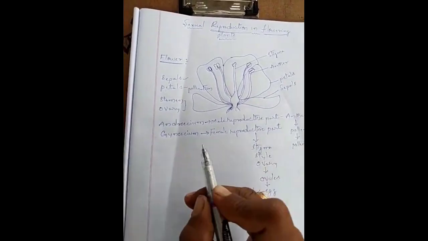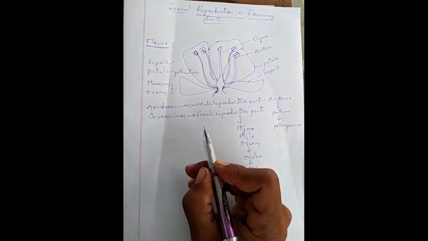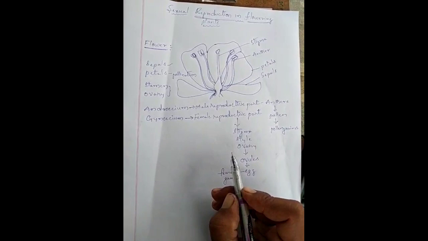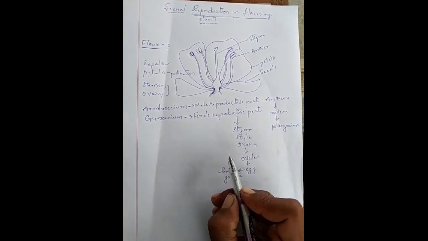Now we call the androecium and gynoecium the essential parts of the flowering plants because these two are involved in sexual reproduction.